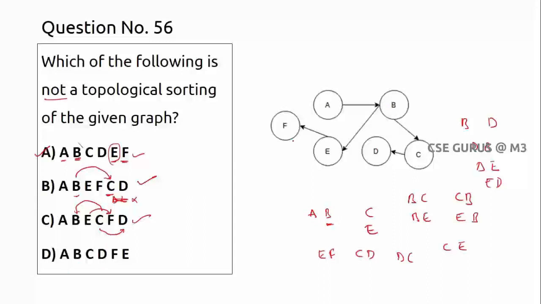We'll see this one. E followed by B, fine. B followed by C, fine. Here I think you will get the difference. C followed by D is fine, but you can see F. F should come after E, but here F is coming prior to E. So that is the wrong one. Of course F is coming after B, which is also fine. But F followed by E should not be there, and E followed by F should be there. So it's not an F and E sequence, it is an E and F sequence actually, but it is not following that.